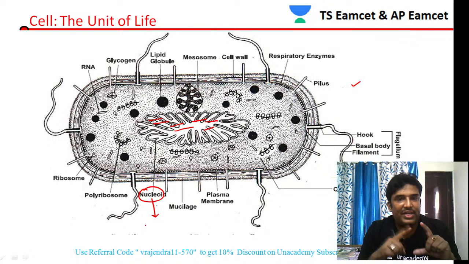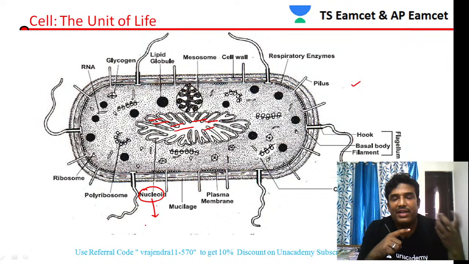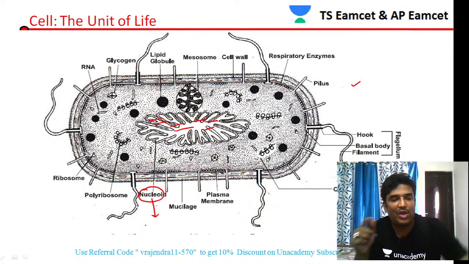That is the reason it is called a nucleoid. The nucleus of the bacteria is called a nucleoid because we don't have a true nucleus actually. The true nucleus is absent, so that's why it is called a nucleoid.